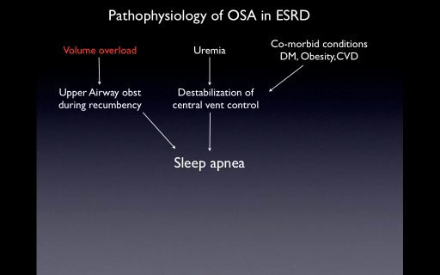If you look at the pathophysiology of obstructive sleep apnea and end-stage renal disease, we know that uremia causes destabilization of your central ventilation control, causing sleep apnea. But recently they have been saying that it's actually volume overload that also contributes to the development of obstructive sleep apnea in end-stage renal disease patients. What volume overload does is increase your upper airway obstruction and thus induce sleep apnea. And likewise, in our end-stage renal disease population, we do have diabetes, obesity, and cardiovascular disease that destabilize our central ventilation control, causing sleep apnea.